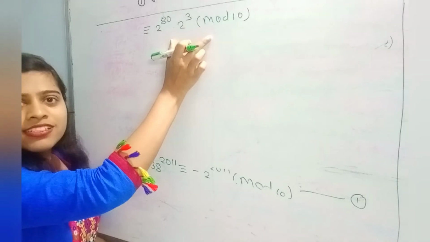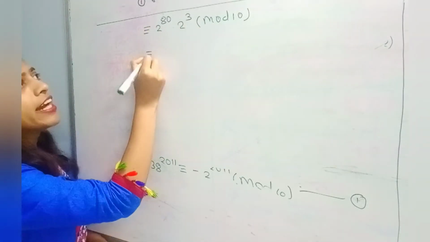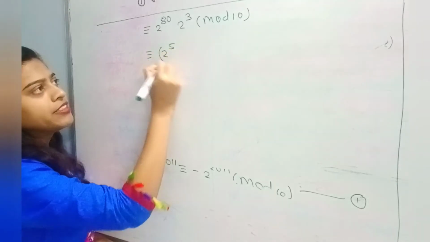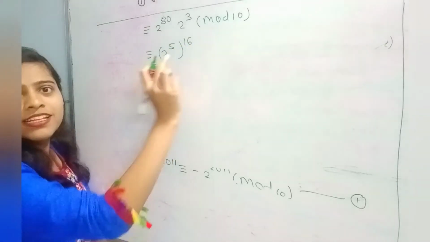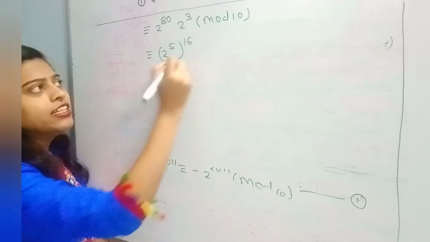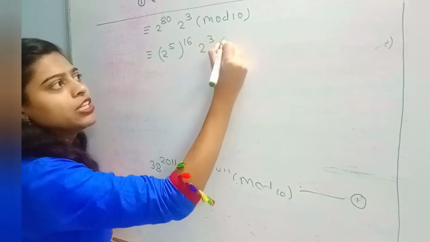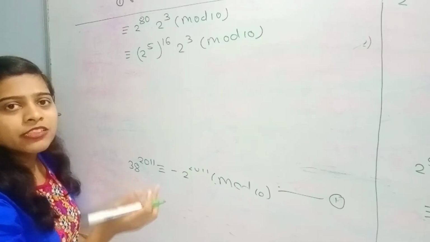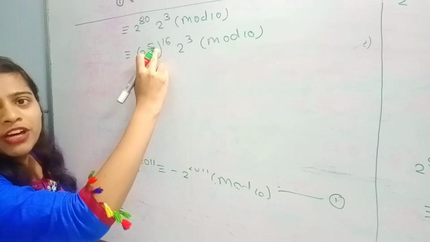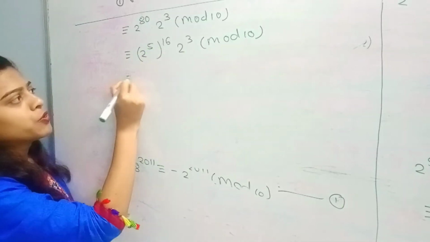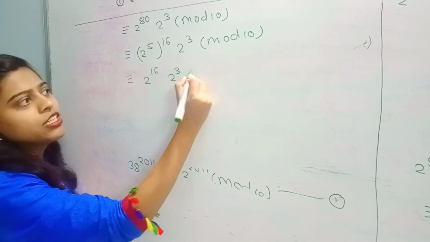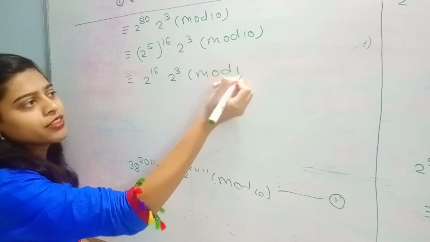This is our last step, and we can write this 2 raised to 80 as 2 raised to 5 raised to 16. Obviously 16 into 5 is 80, into 2 raised to 3 modulo 10. Then as we already know, 2 raised to 5 is replaced by 2, so congruent to 2 raised to 60 into 2 raised to 3 modulo 10.